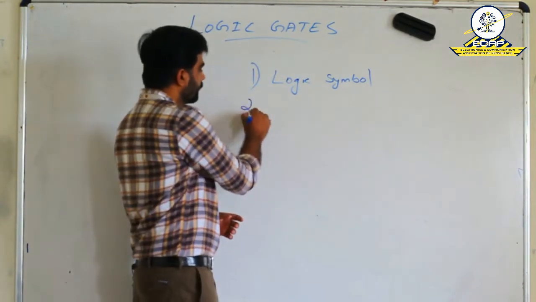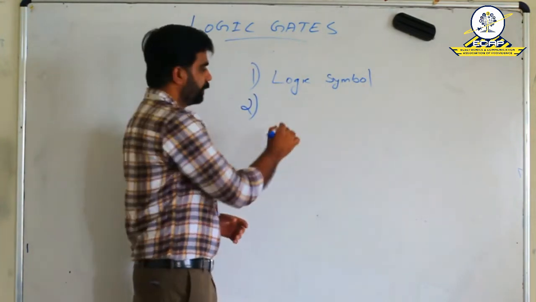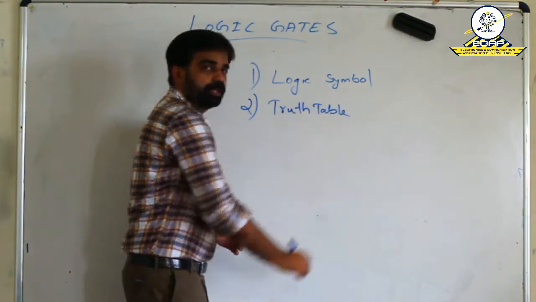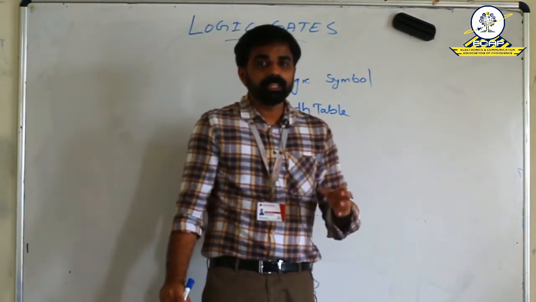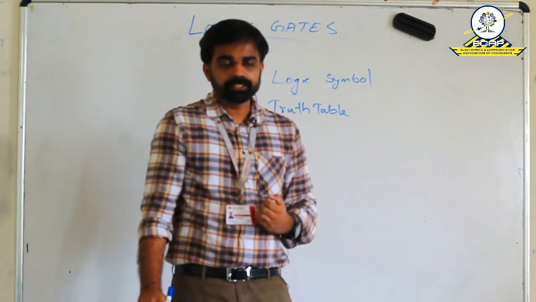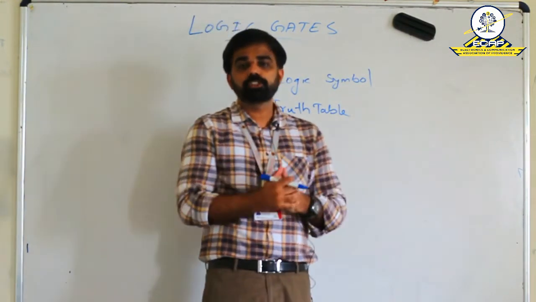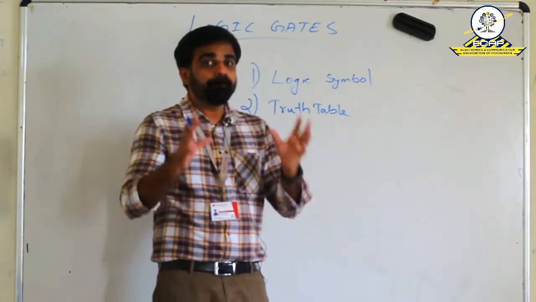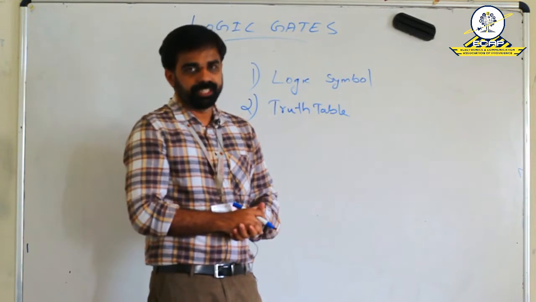The second is truth table. Truth table represents the output combination of logic gates depending upon all possible combinations of its inputs. So it represents the behavior of the logic gate.